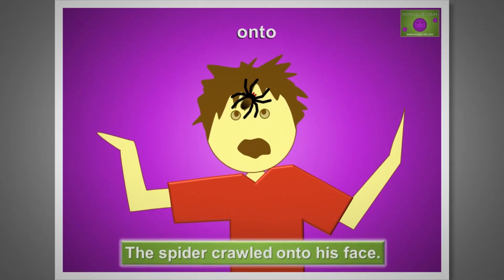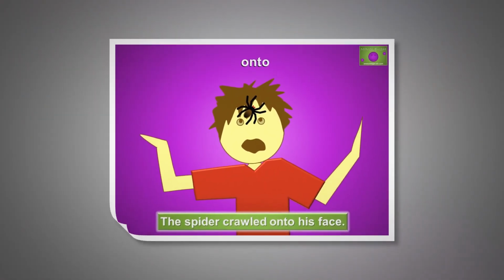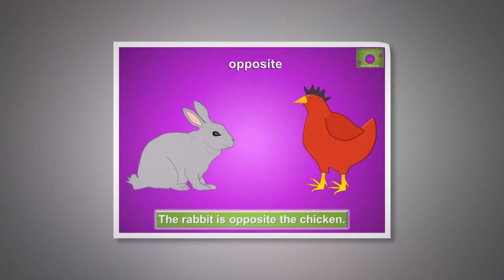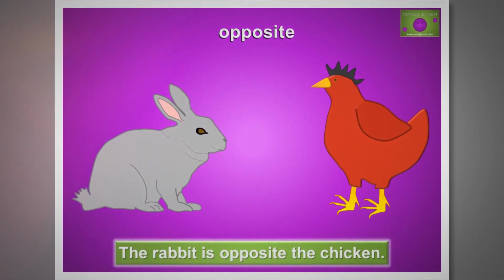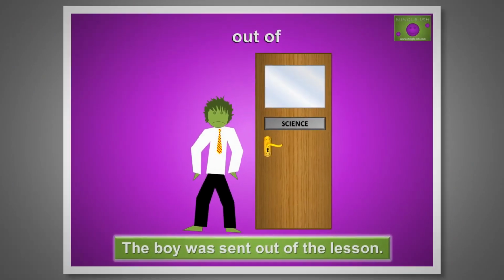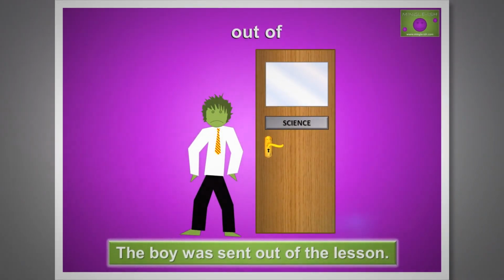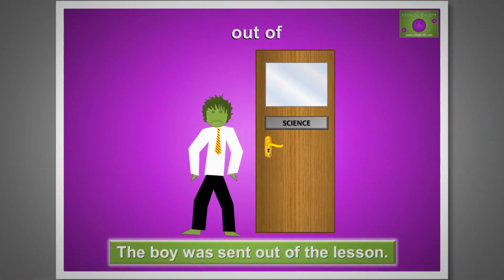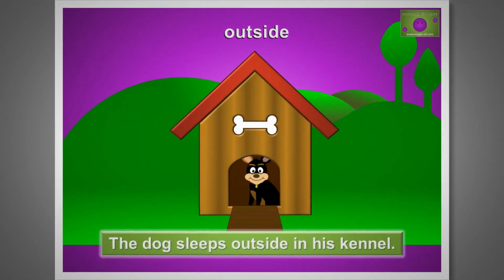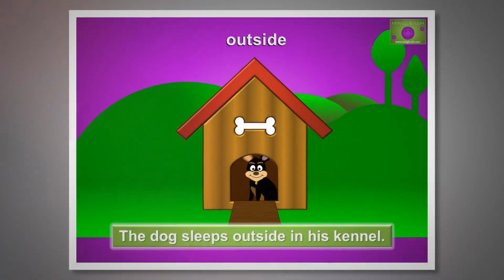Onto means movement to a surface. The spider crawled onto his face. Opposite means facing something else. The rabbit is opposite the chicken. Out of means from the inside to the outside. The boy was sent out of the lesson. Outside means not enclosed or in the open. The dog sleeps outside in his kennel.